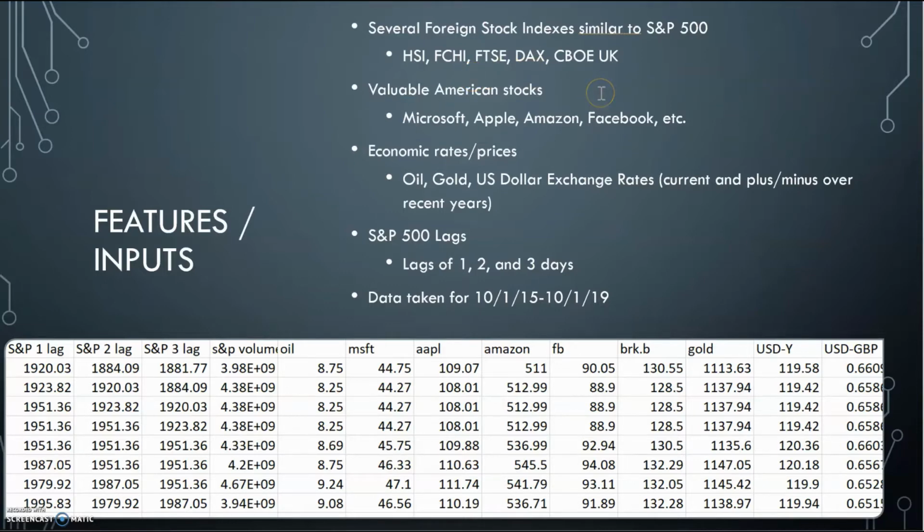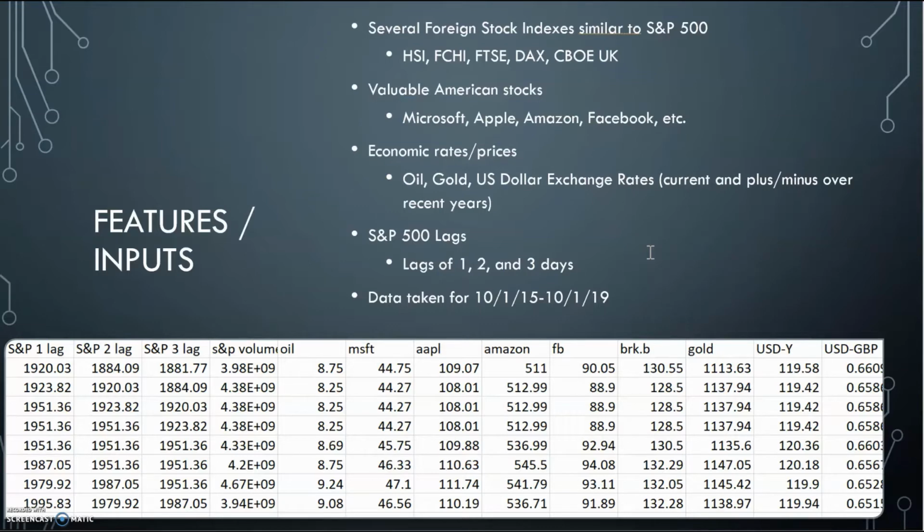So then we decided, what if we added valuable American stocks like Microsoft, Amazon and Facebook? We also picked up some economic rates and prices such as the oil and gold price, and U.S. dollar exchange rates with other countries around the world, and also, for a period of several years, whether the dollar went up or down.